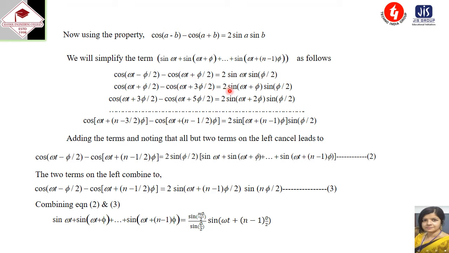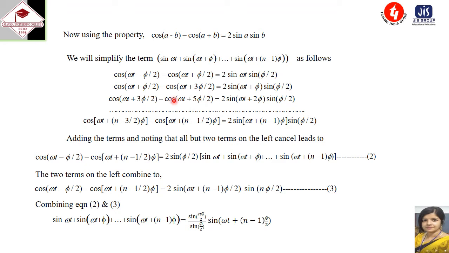In the second line, 2 sine of omega t plus phi into sine of phi by 2, again sine A sine B. So cos of A minus B, that is omega t plus phi minus phi by 2, which is omega t plus phi by 2. Then minus cos of A plus B, that is omega t plus phi plus phi by 2, which is omega t plus 3 phi by 2.